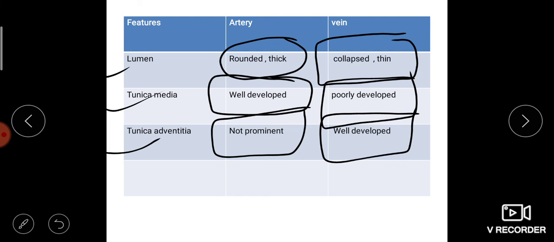Now you can write the difference in internal and external elastic lamina in an artery and a vein. Internal and external elastic laminas are features of the artery. Okay.